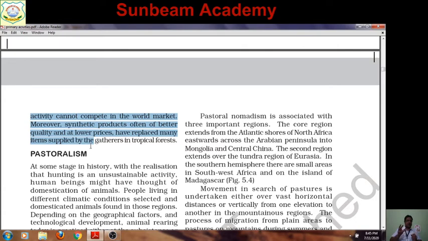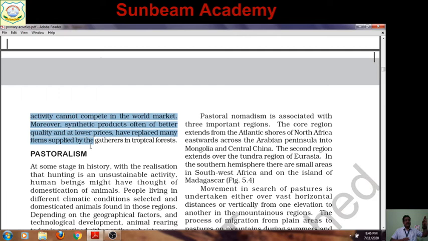But people love to use the big oranges available in the market, produced by the farmers with better means of irrigation, modern technology, hybrid seeds. So comparatively, the natural product, against modern genetic engineering which has given better seeds for production of a better crop. So these products are not competing with the products of the world market. Moreover, synthetic products are often of better quality.